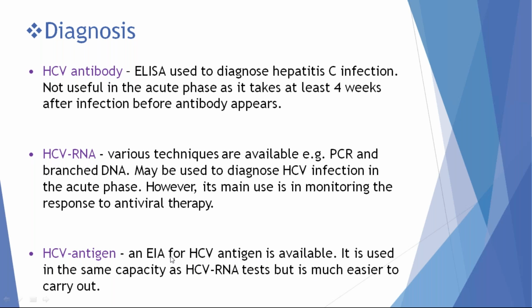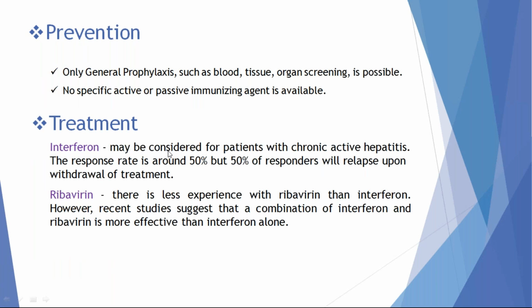HCV antigen is rarely isolated and is not of clinical importance. The main diagnostic markers are HCV antibody and HCV viral RNA. Preventive measures are avoiding accidental injuries and screening of blood products with ELISA.